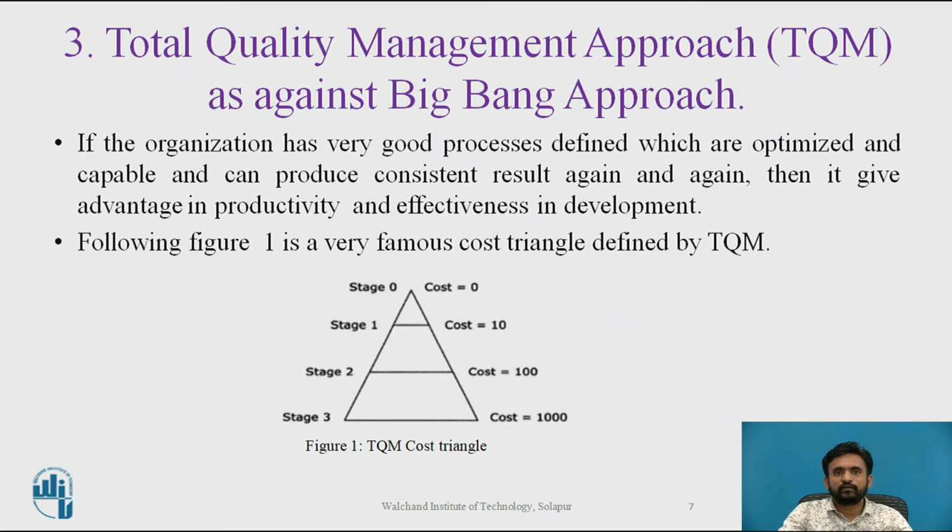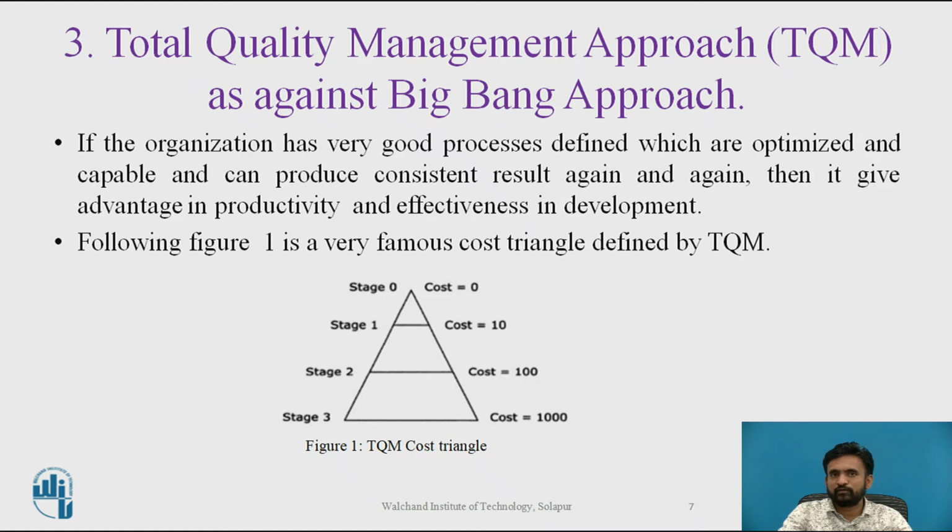If the organization has very good processes defined which are optimized and capable and can produce consistent results again and again, then it gives an advantage in productivity and effectiveness in development. So this is TQM against the Big Bang approach.